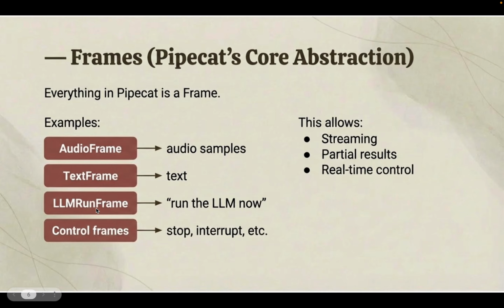We also have an LLM run frame, which we send to say run the LLM now, and control frames to control the pipeline, like stop, interrupt, etc. This allows streaming, partial results, and real-time control. Whether it is audio, text, or control signals, everything in the Pipecat pipeline becomes a frame. Frames are what make interruption possible.